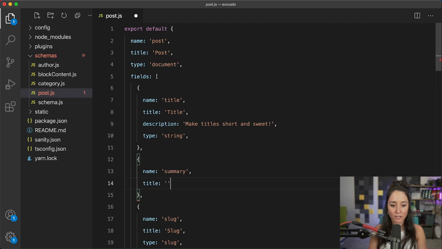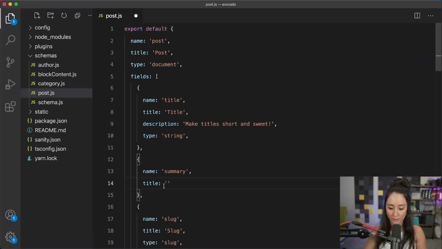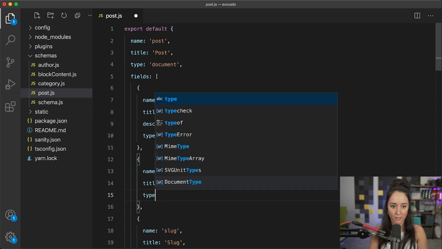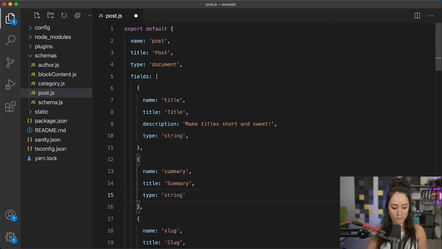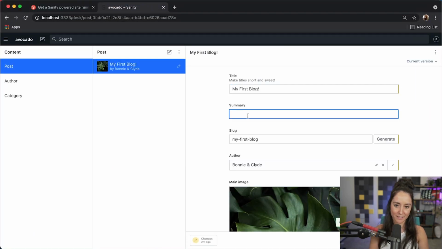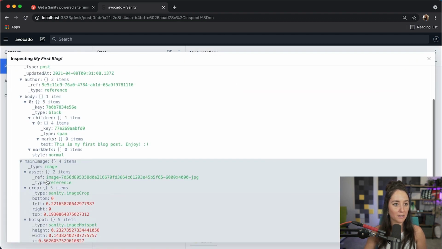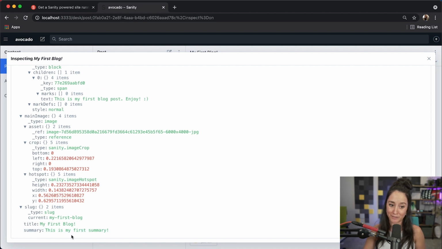Title. The title is what shows up in our studio. So we'll want to make it look nice. Do a capital S. And then it only needs to be a type of string. Save that. And we should see summary. This is my first summary. And then again, if we come up here, click on inspect, I don't want to miss it. Yeah, summary. This is my first summary. So right away we have our data.